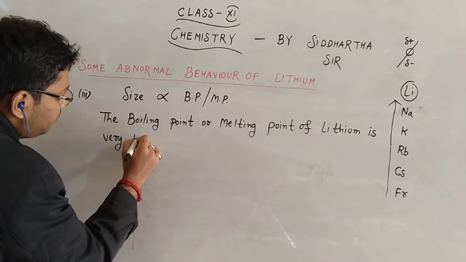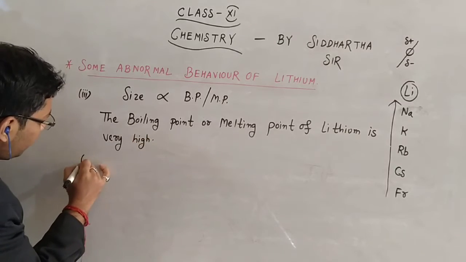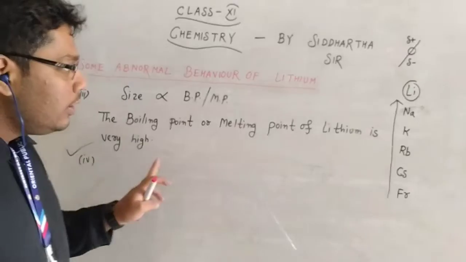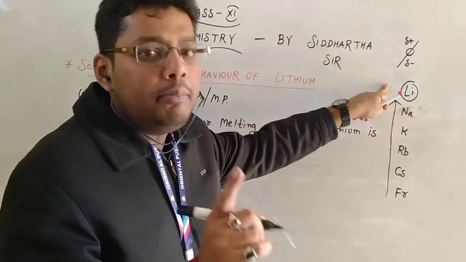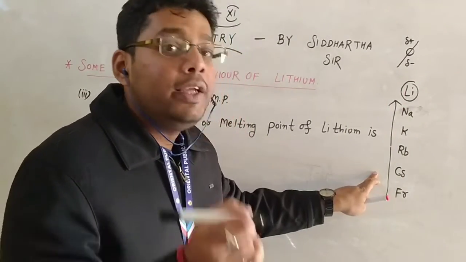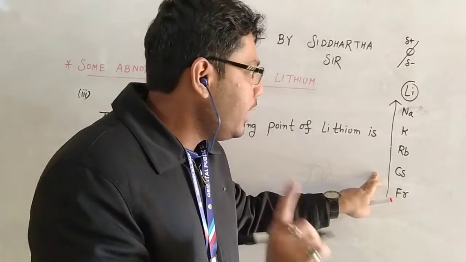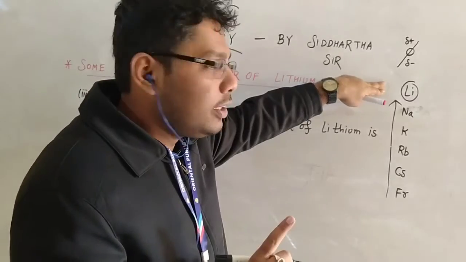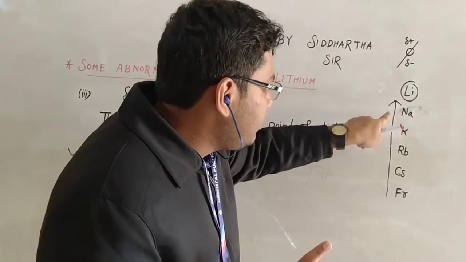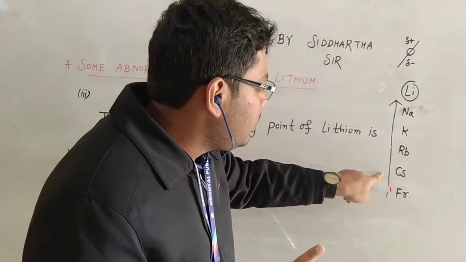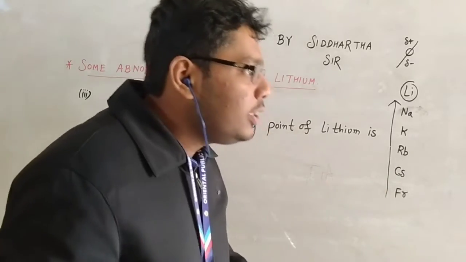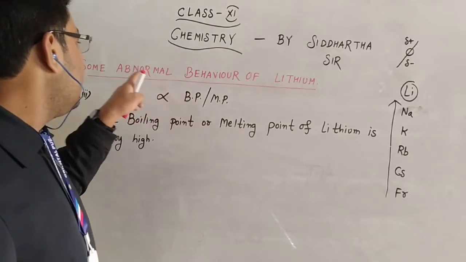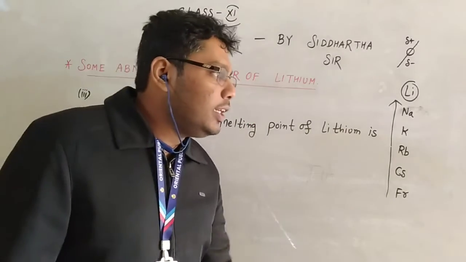Okay, now I discuss one of the most important points of this topic: lithium is the only metal in this group which reacts with nitrogen. Remember that lithium is the only metal in this group which reacts with nitrogen, while other elements like sodium, potassium, rubidium, cesium and francium do not react with nitrogen. So it is one of the most important anomalous or abnormal behaviors of lithium.